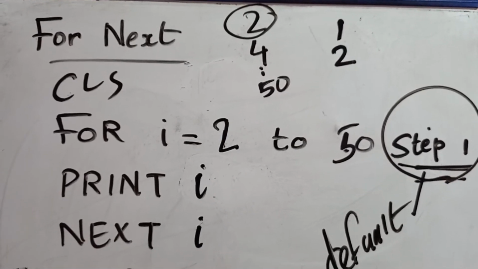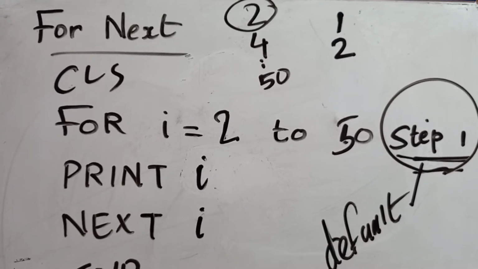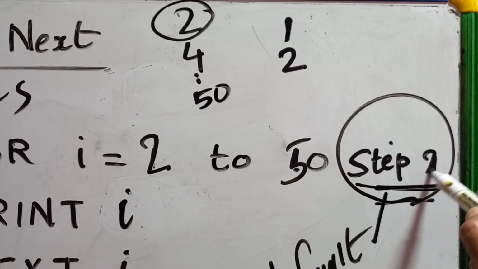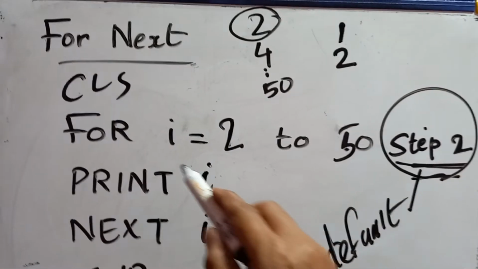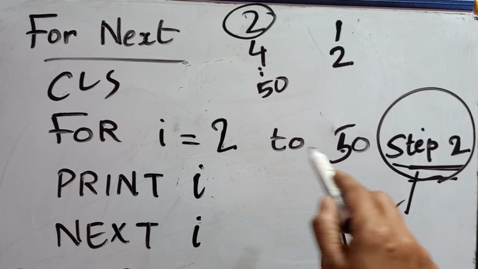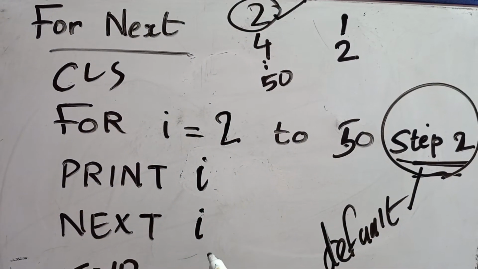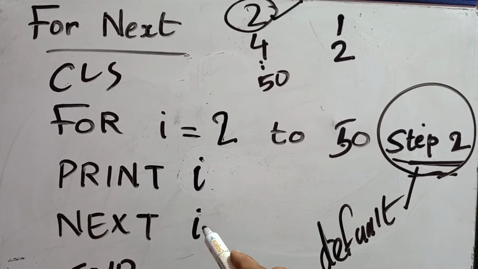2 കഴിഞ്ഞ പിന്നെ ജമ്പ് ചെയ്യേണ്ടത് 4ലേക്കാണ്. So what is the difference between those two numbers? It is 2. So the step should be 2 here. So ഇനി നോക്കിക്കേ കേട്ടോ, ഐയുടെ വാല്യൂ 2 ആകുമ്പോൾ റേഞ്ചിനകത്ത് തന്നെയാണല്ലോ. അപ്പോൾ ഐയുടെ വാല്യൂ പ്രിൻ്റ് ആയി, 2 will be printing. Coming down, next to I means it will print the next value of I.